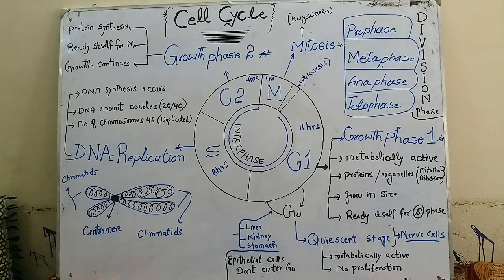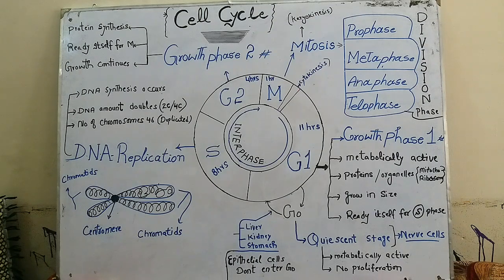After the completion of G2 phase, the cell enters into the last stage of the cell cycle, known as the division phase. It is divided into two stages. Number one is the M phase or mitosis phase, and the next one is cytokinesis. The M phase or mitosis phase is also known as karyokinesis because here the division of the nucleus occurs. It is divided into four stages known as prophase, metaphase, anaphase and telophase. After the division of the nucleus, the cell does another process known as cytokinesis, in which the cytoplasm of the cell divides into two and the two daughter cells are formed after the completion of the cell cycle.